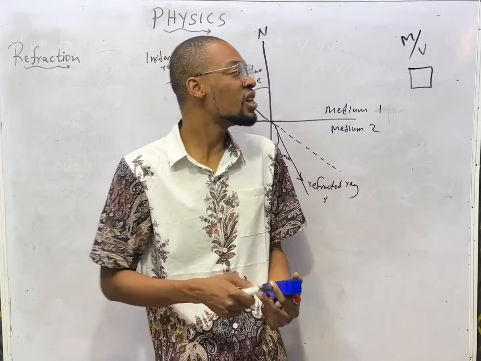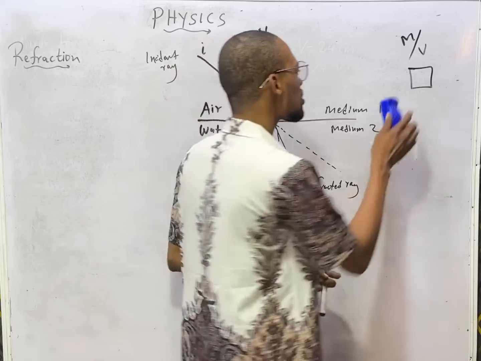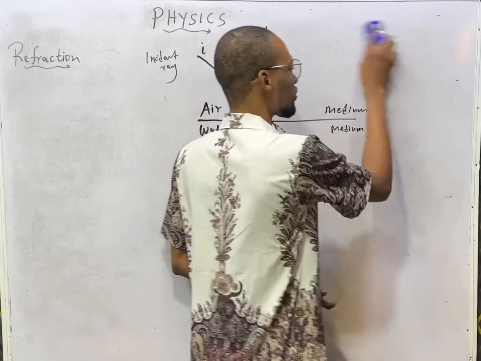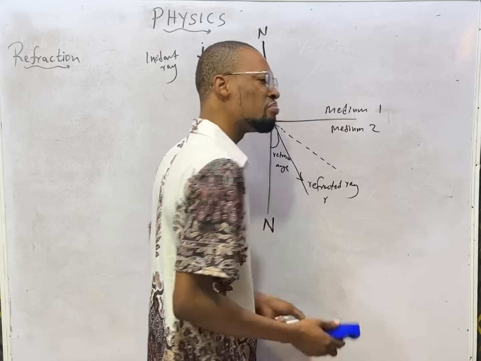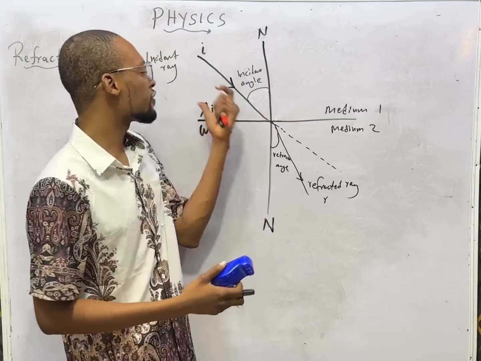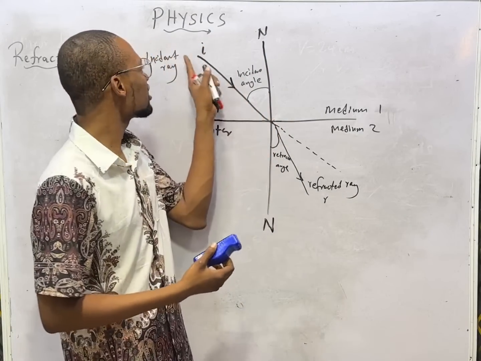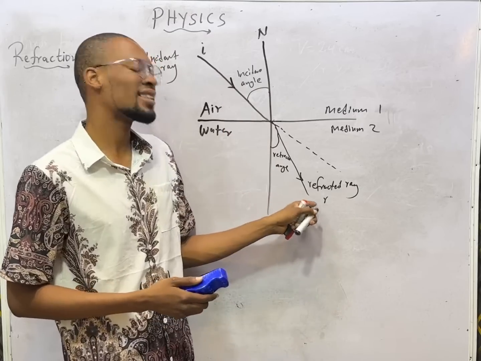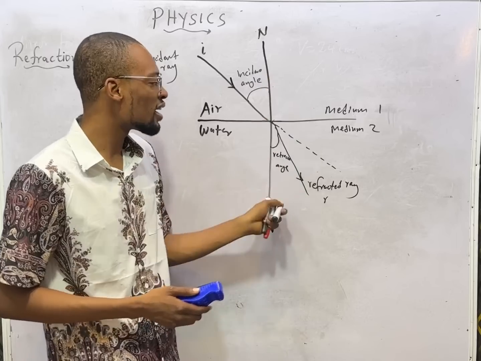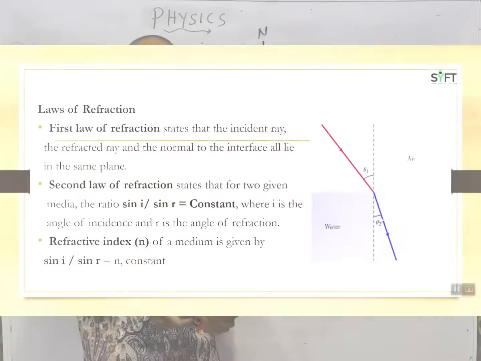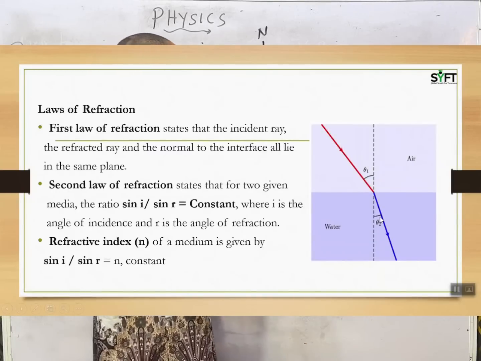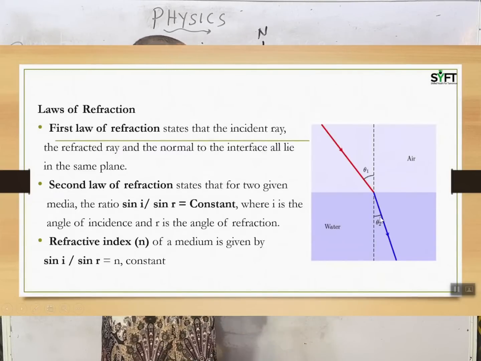Just like we have the laws of reflection, we also have the laws of refraction. And the first laws are a bit similar. The first law of refraction states that the incident ray, the refracted ray, and the normal all lie on the same plane, as you can see.